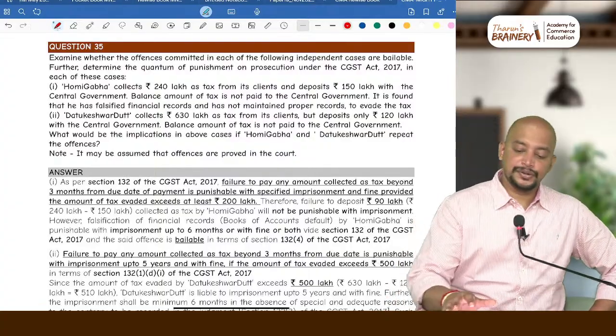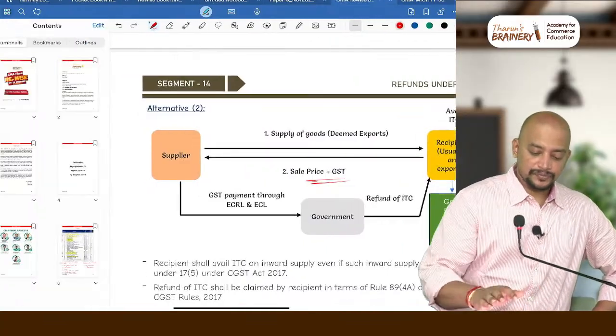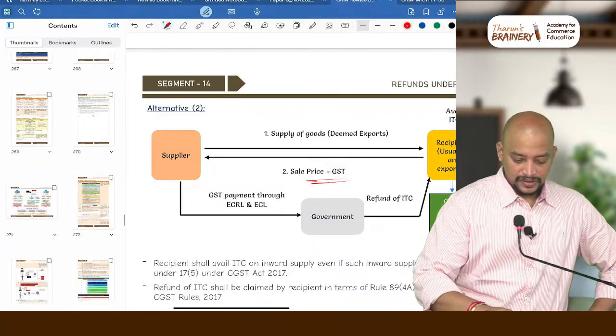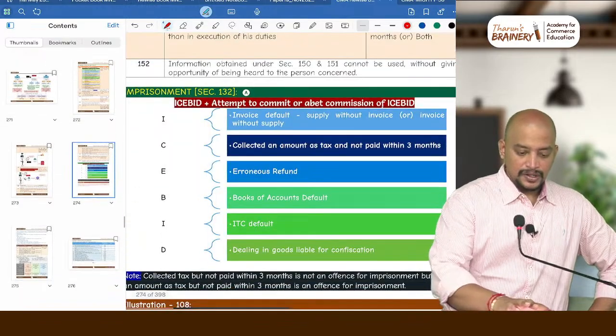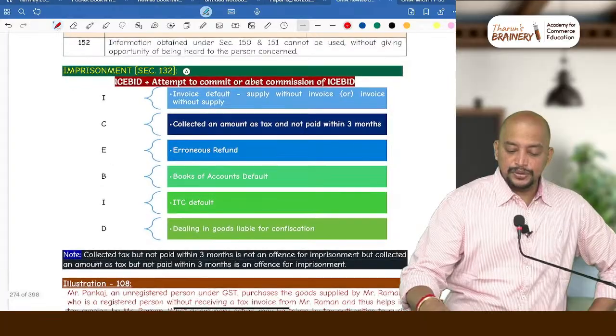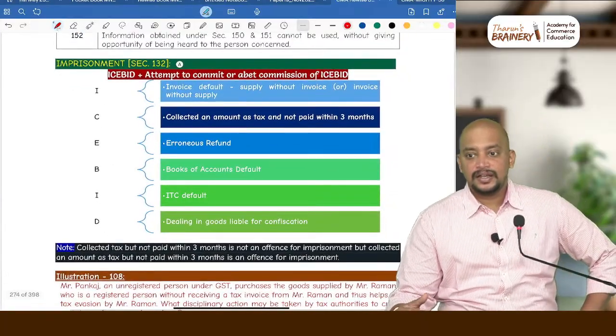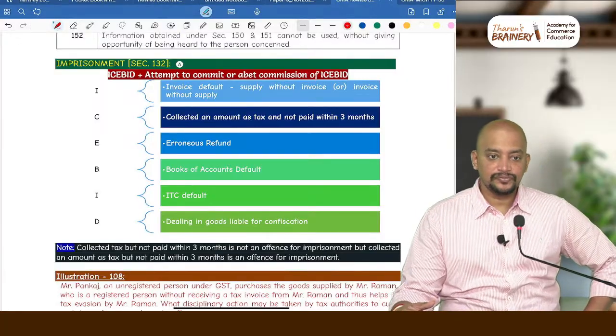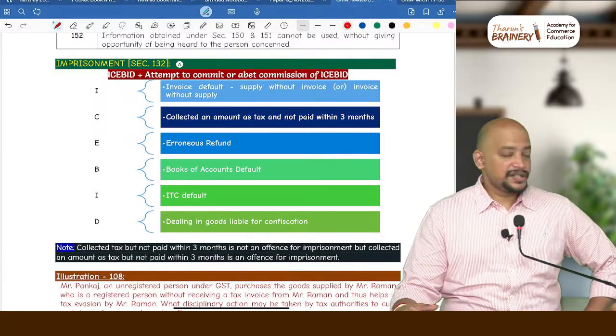Okay. So you can see your book. What are the offences that lead to imprisonment? Page number 264.